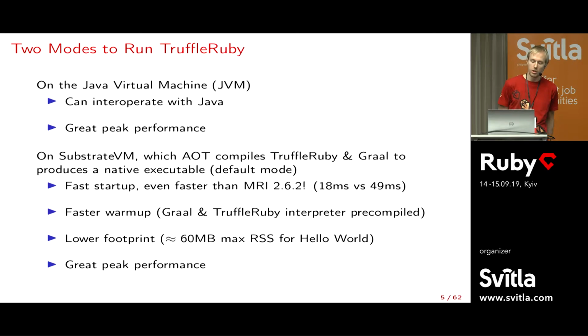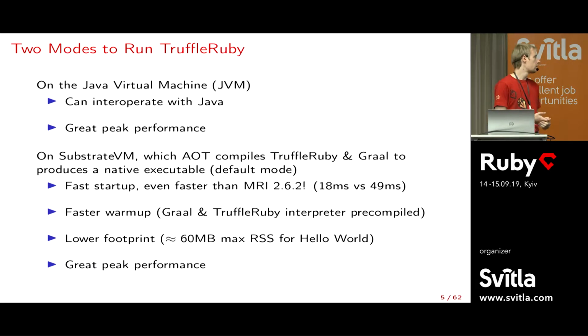And then the second way, which is actually the default, is on Substrate VM. So in that mode, we compile both TruffleRuby and the Graal just-in-time compiler ahead of time to a native executable. So this looks a bit like MRI. The end product is kind of an executable with everything inside. And it no longer really looks like a Java virtual machine.